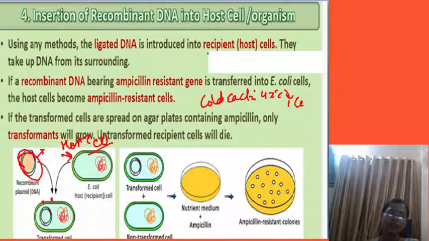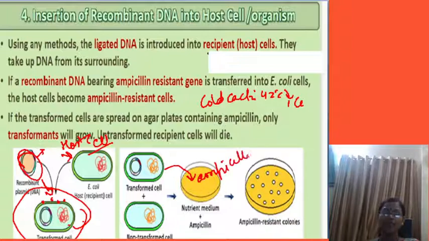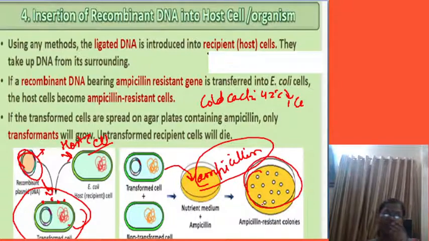By this, what happens? Pores are created on the cell membrane, then the plasmid can be inserted inside the host cell, which is called the transformed bacteria. This transformed cell is grown in a medium containing ampicillin. When grown in ampicillin, we see the killing of the non-transformant bacteria, and only the transformed bacteria are present. So this is the fourth step.